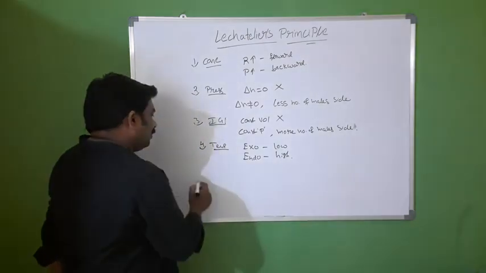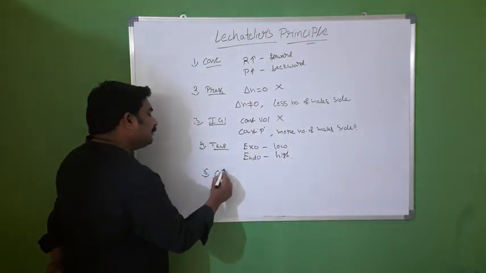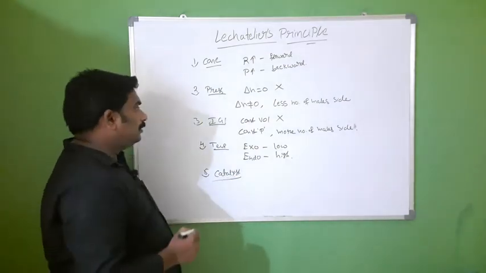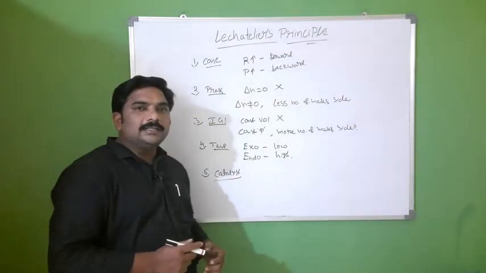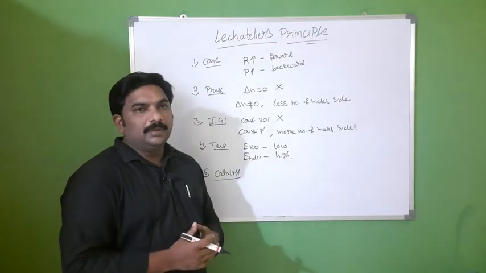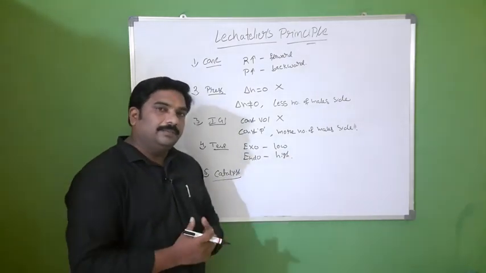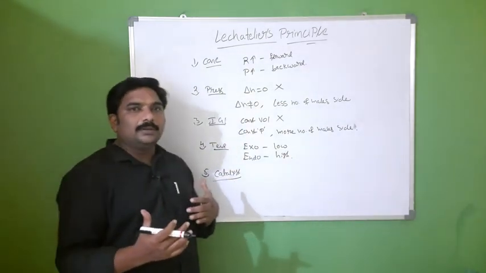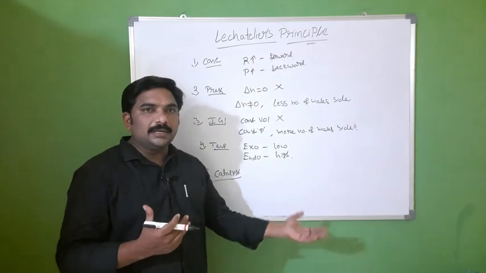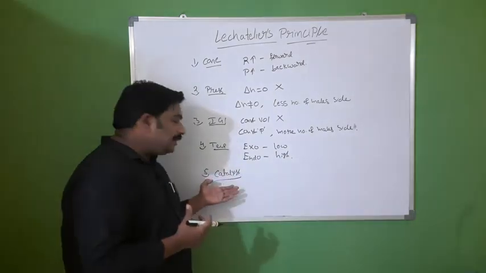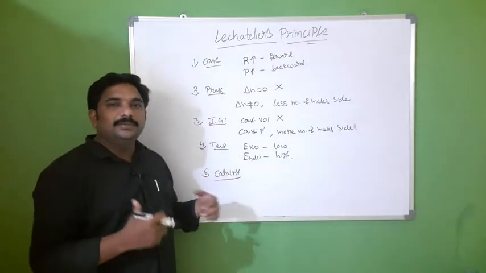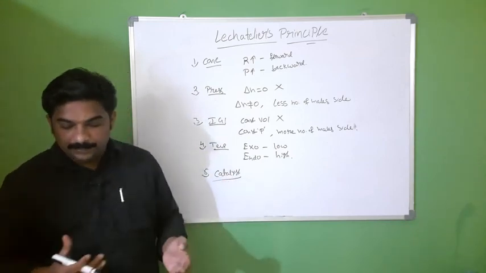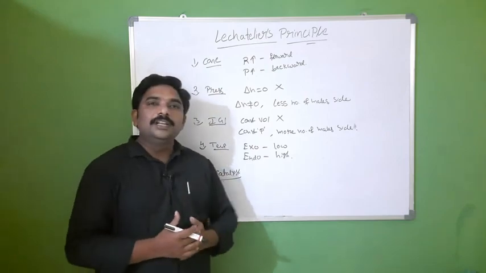Finally, catalyst. A catalyst doesn't affect the position of the equilibrium. It speeds up the attainment of equilibrium in both directions, forward and backward. The attainment of equilibrium is faster when we use a catalyst. Okay, this is about Le Chatelier's principle.